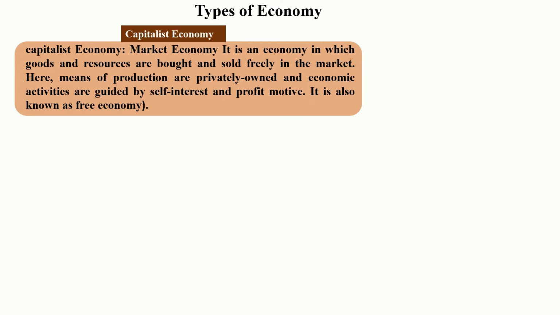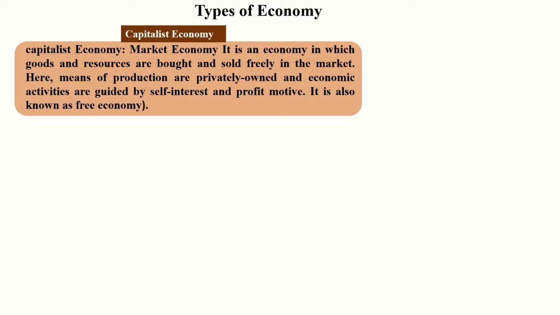Types of economy. There are three types of economy. One is the capitalist economy. The capitalist economy is also called the market economy. It is an economy in which goods and resources are bought and sold freely in the market. Here the means of production are privately owned and economic activities are guided by self-interest and profit motive. It is also known as free economy.